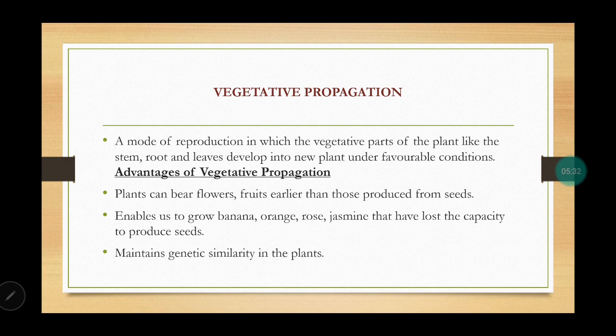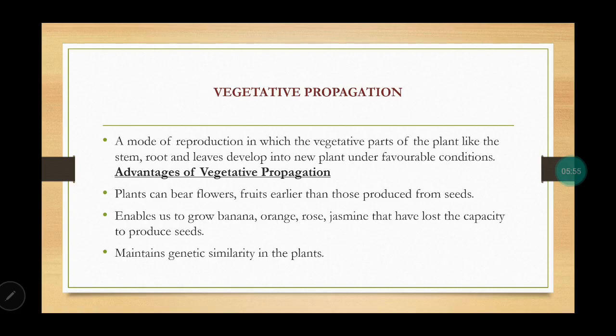Next is vegetative propagation. Vegetative propagation generally happens in plants where the vegetative parts like stem, roots, leaves are taken, like cutting, or you can say layering. Like I want to grow a rose plant and maybe in my neighborhood it is growing, so I'll take a cutting and I'll grow it. So that is vegetative propagation.